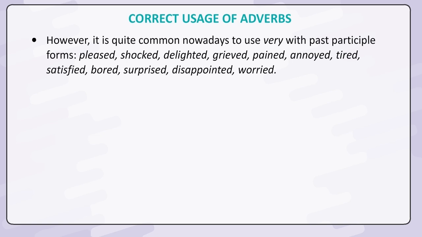However, it is quite common nowadays to use very with past participle forms: pleased, shocked, delighted, grieved, pained, annoyed, tired, satisfied, bored, surprised, disappointed, worried. Examples: Suman was very pleased to meet you.